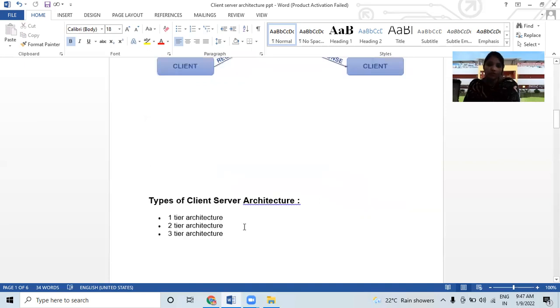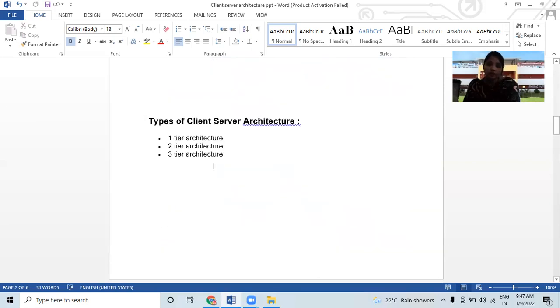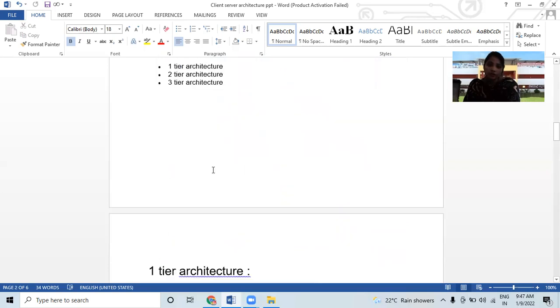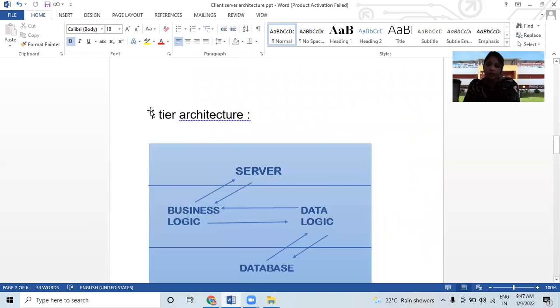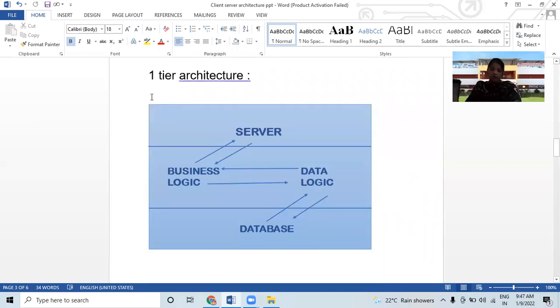Here the types are given as tier architecture: one tier, two tier, and three tier, so there are three types. Let's discuss one tier architecture first. In this diagram, you can see the server, business logic, data logic, and database.